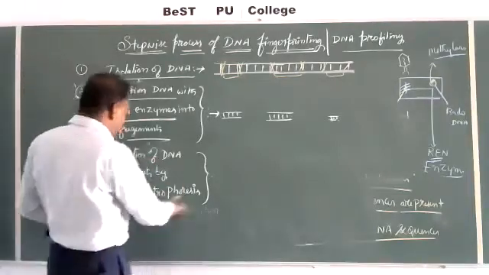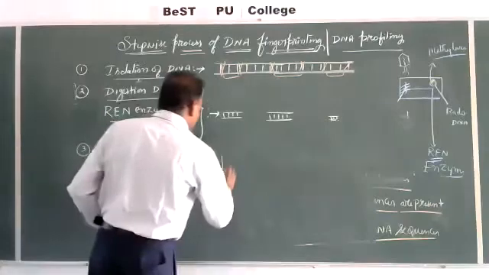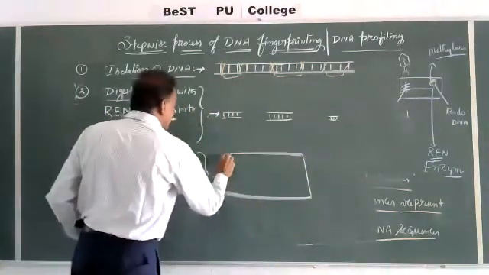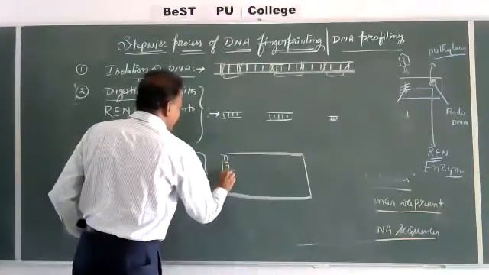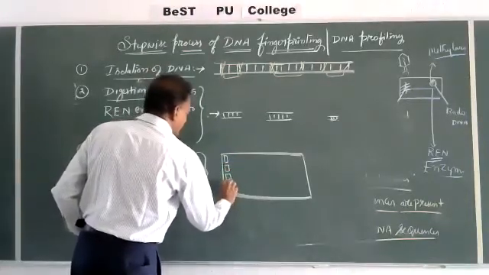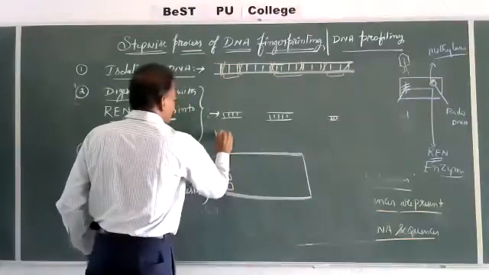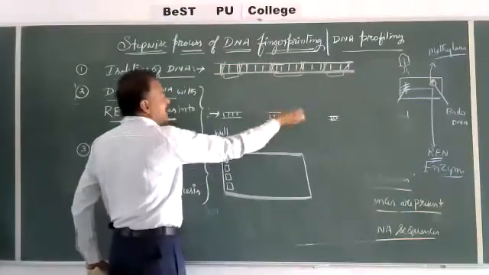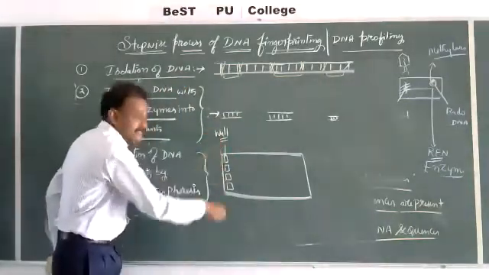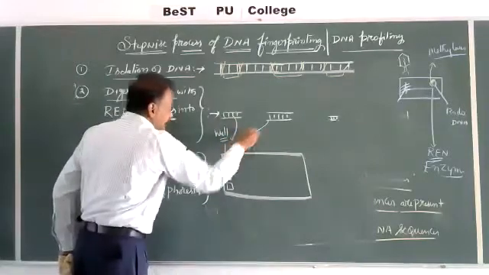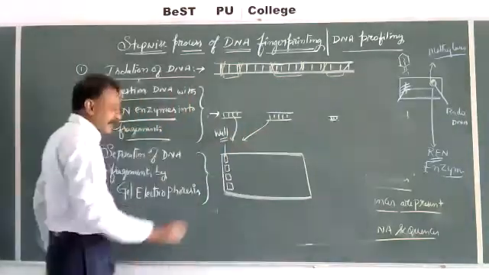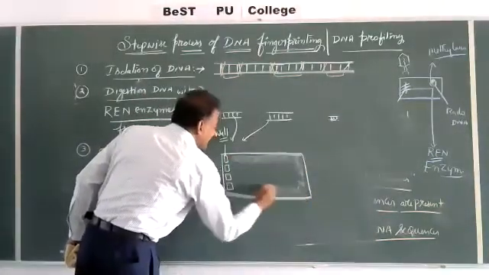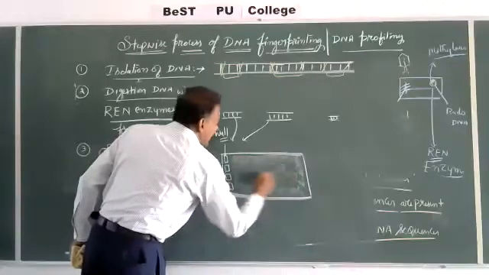Generally, an electrophoretic plate consists of various wells, which means these fragments generated in the second step will be dropped through these wells. And in this electrophoretic plate, the matrix is agarose gel.